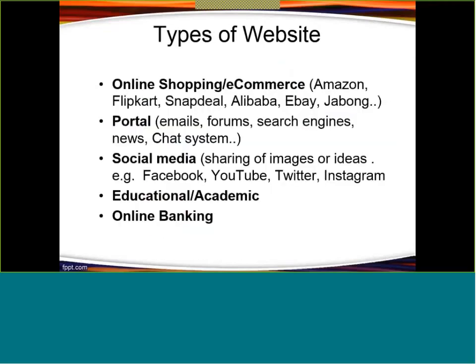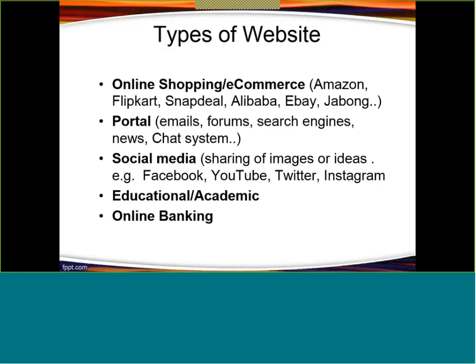If we categorize the type of websites, then we can categorize the websites in the following types: online shopping or e-commerce websites like Amazon, Flipkart, Snapdeal. The second type of website which we use are portals, that is email portals, search engines like Google, Bing or Yahoo, chat systems, news websites. These types of websites are categorized under website portals.